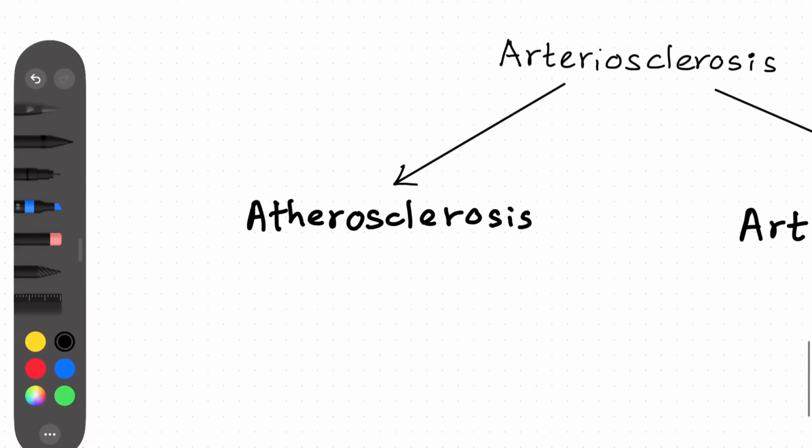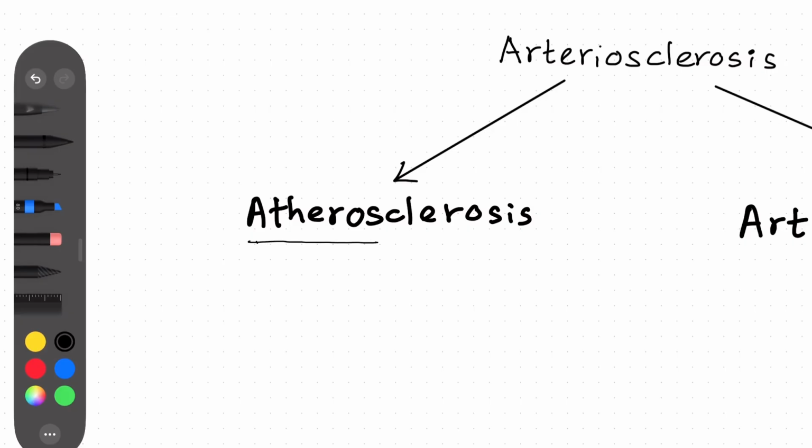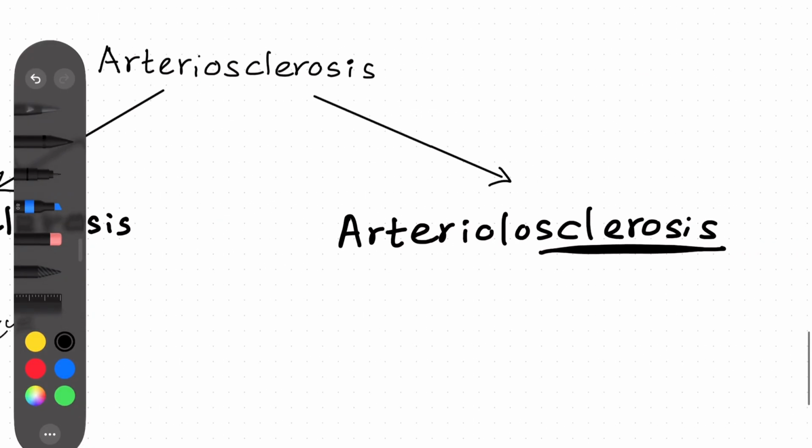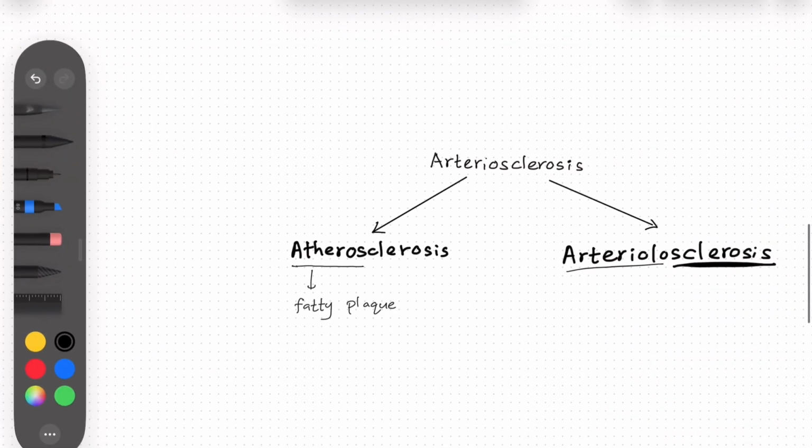Atherosclerosis means the thickening due to some kind of fatty streak. Athero means a fatty streak or a fatty plaque, so a hardening due to fatty plaque is known as atherosclerosis. And arteriolo means small capillary, so arteriolosclerosis means a thickening or hardening of a small capillary. As I said before, atherosclerosis is a hardening or thickening of an artery due to a fatty plaque. This disease of the cardiovascular system affects vessel walls and leads to the narrowing of arteries or complete blockages. Strokes and even anginas can occur.